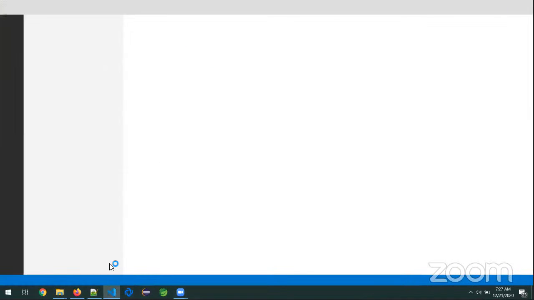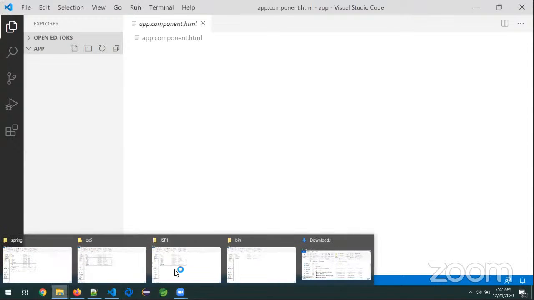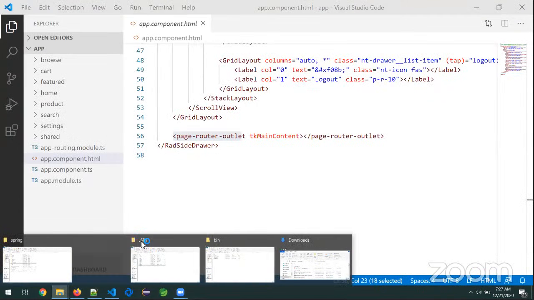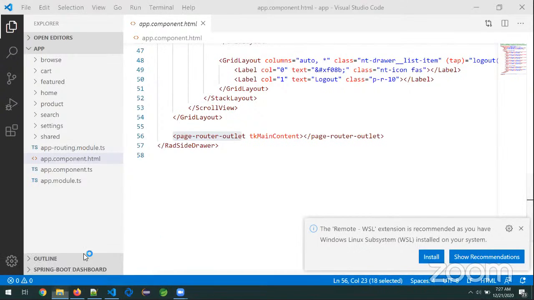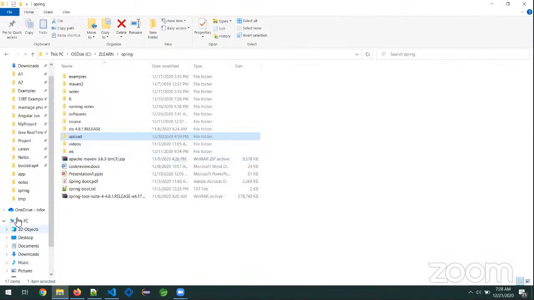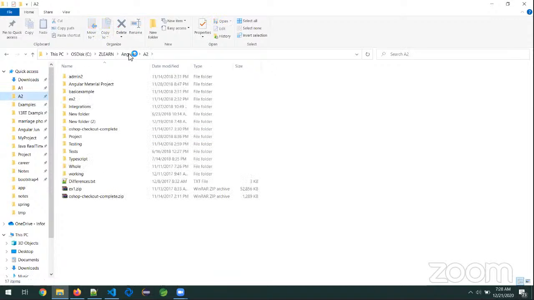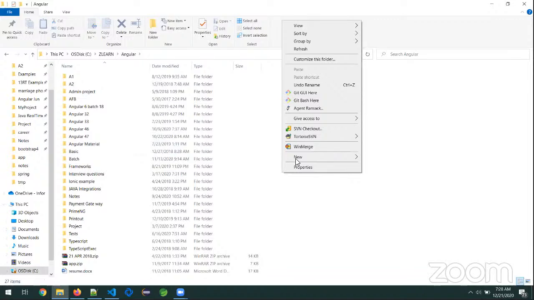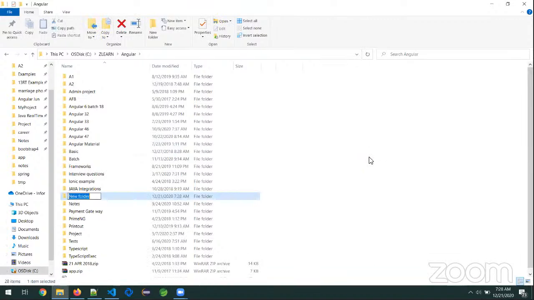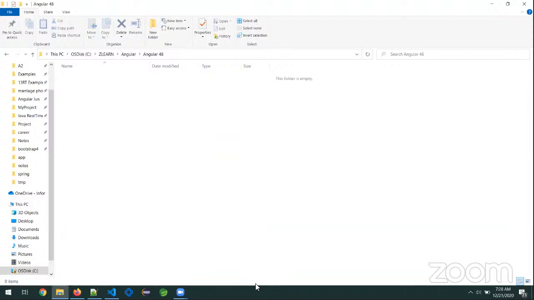Guys, again I'm telling, in real time we always use the Visual Studio Code Editor. What is an editor? We are going to use the Visual Studio Code Editor. So that is why I'm using the same set. Tomorrow or day after tomorrow, I will show you how to set up this one. But today, I'm using it just for reference purposes only. So observe.